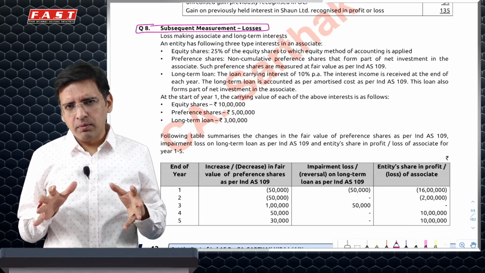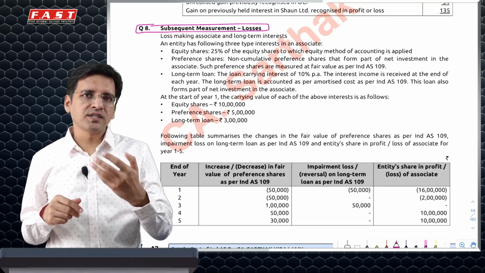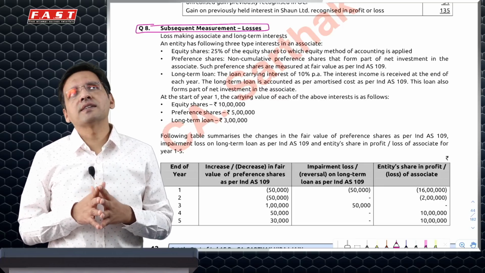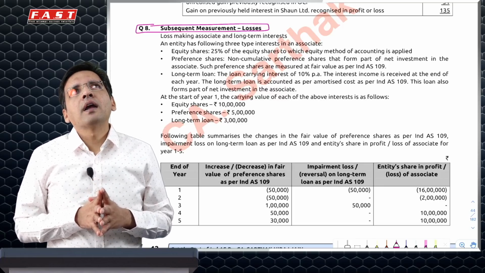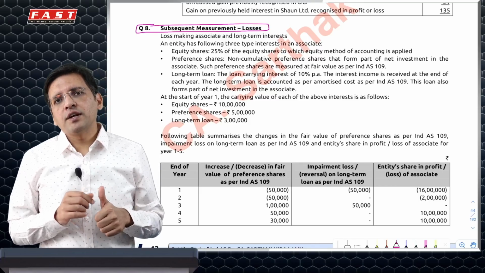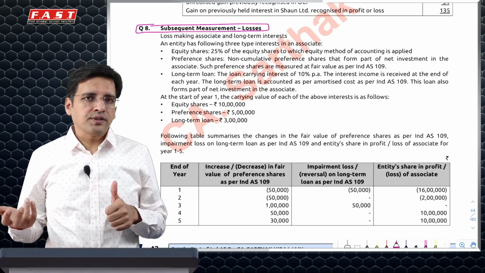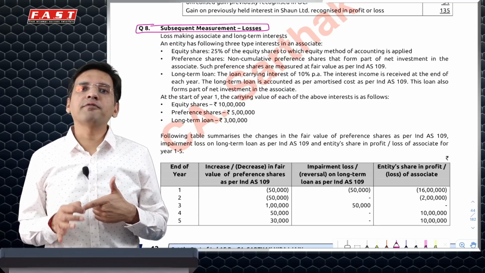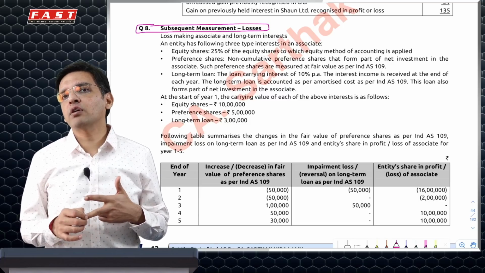So what is so typical about this question? Something beyond this is what Ind AS says. It is possible that you have not just invested in the equity capital of the subsidiary or the associate actually. You could have also taken preference shares in the associate. You may also have given a long-term loan to the associate.